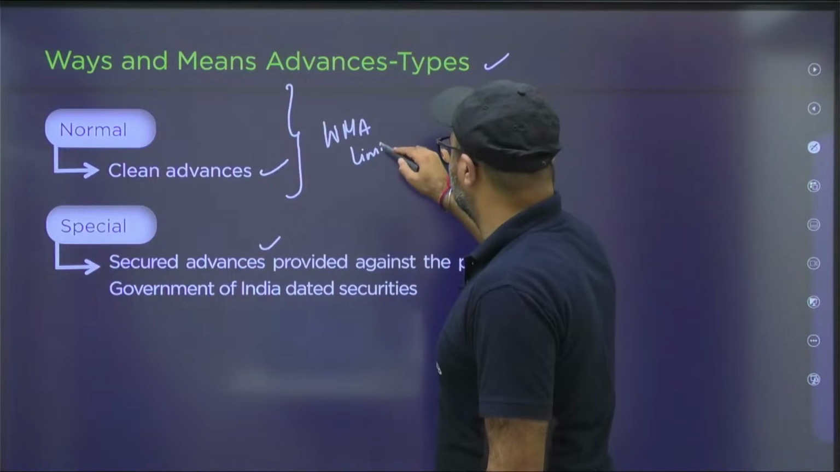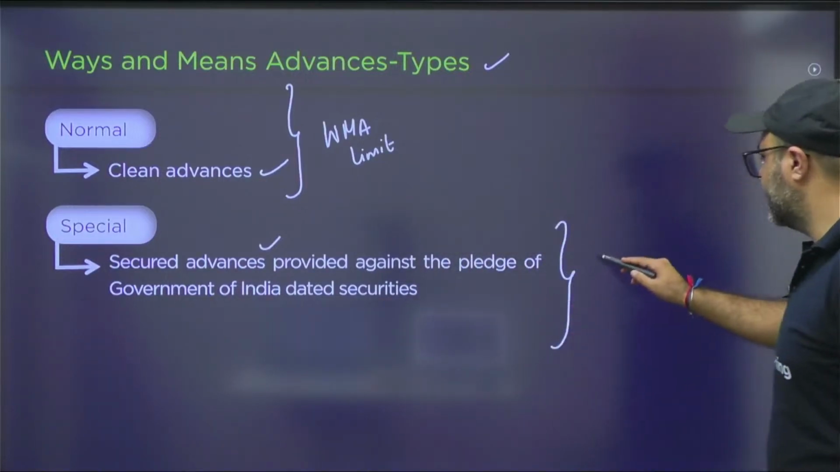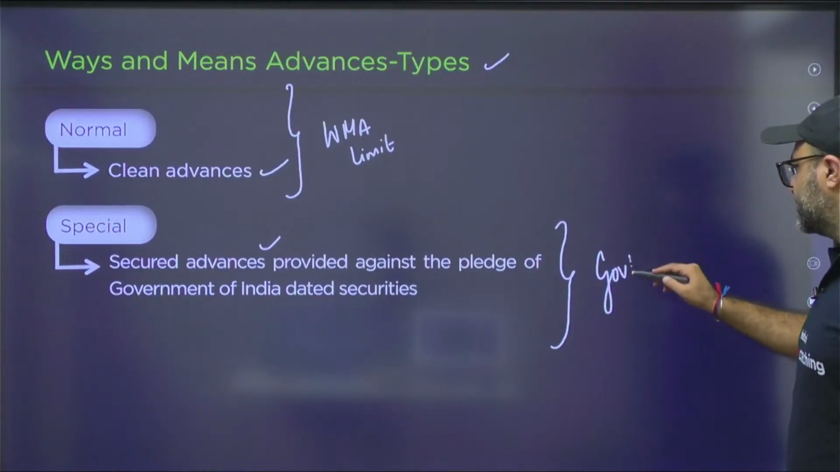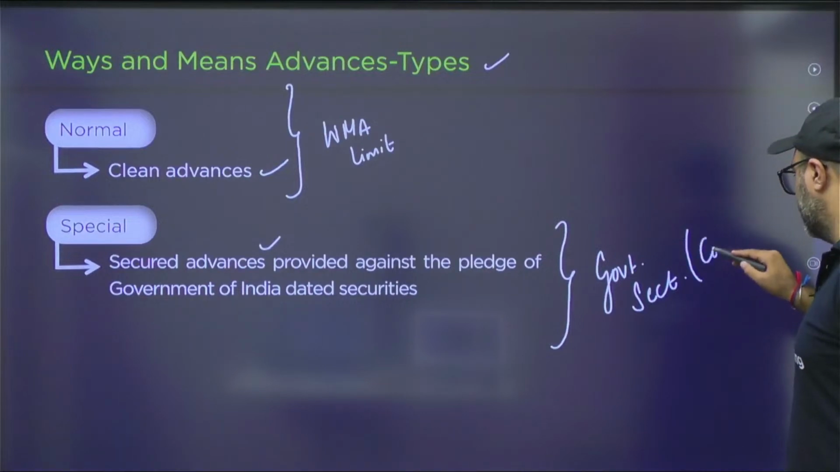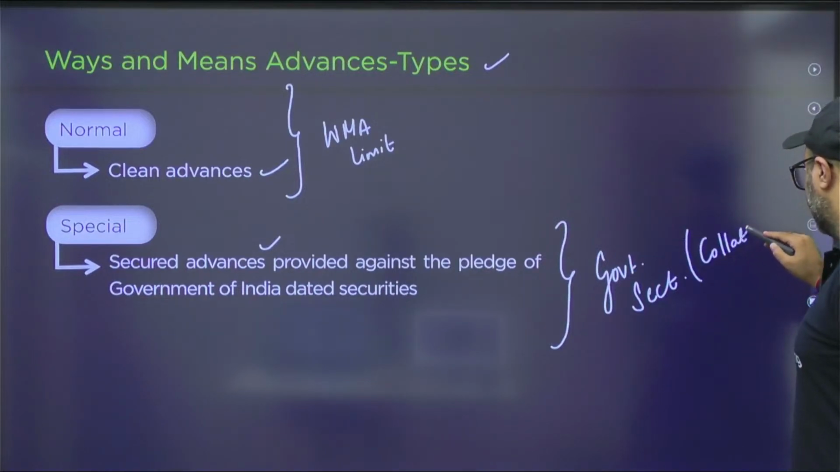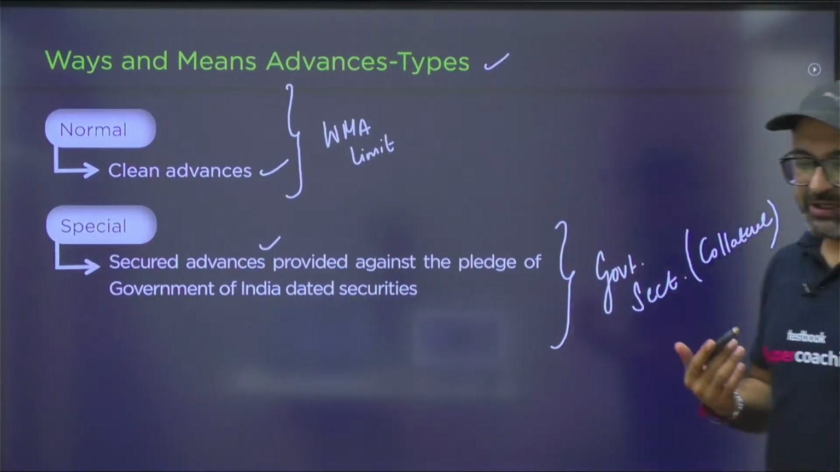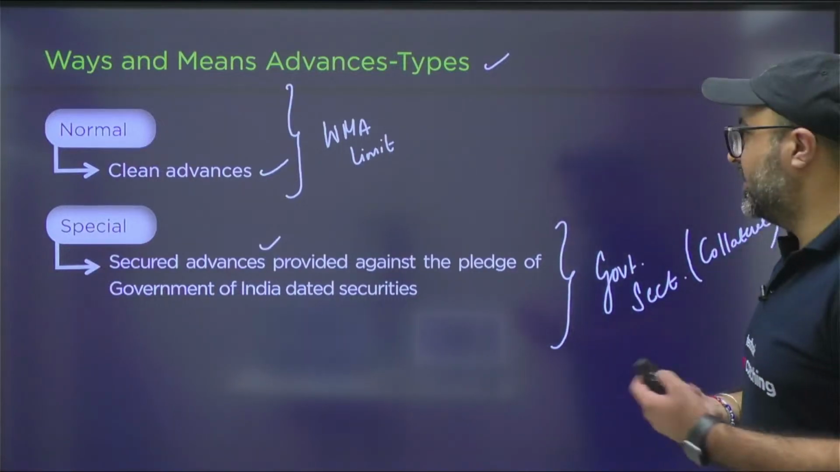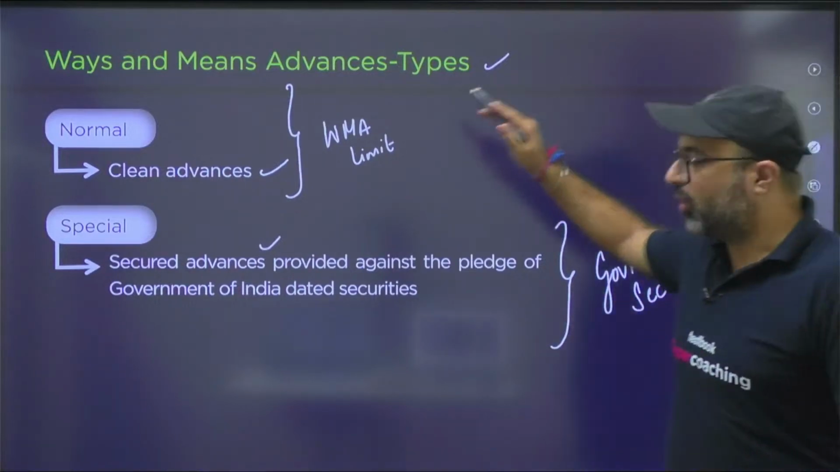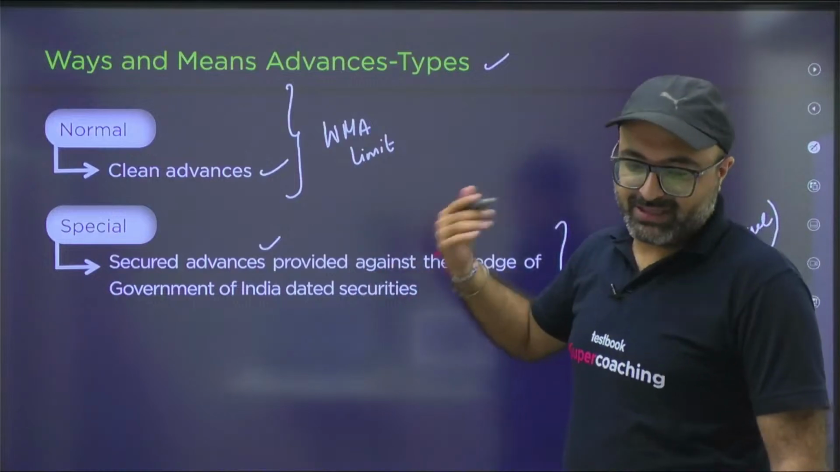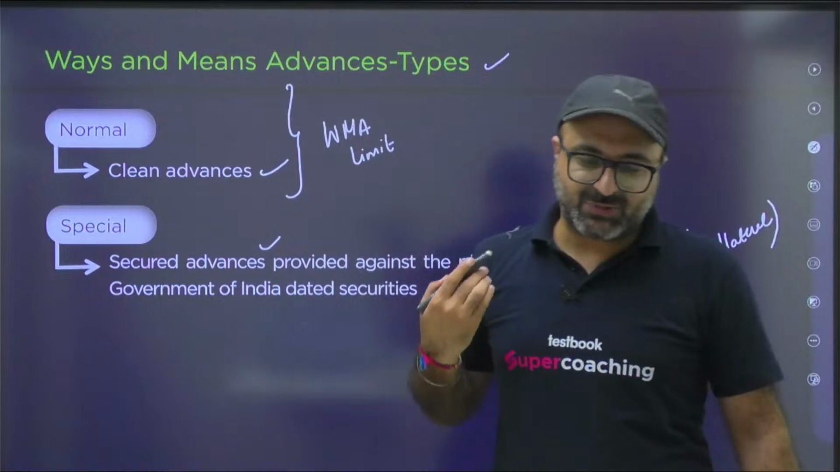that is known as clean WMA. But if government is borrowing against government security as collateral given to RBI, that means if in near future government does not repay your WMA, then what you can do is, if government is not paying back your advances, you can sell these government securities in order to recover the loan. That is known as special WMA.